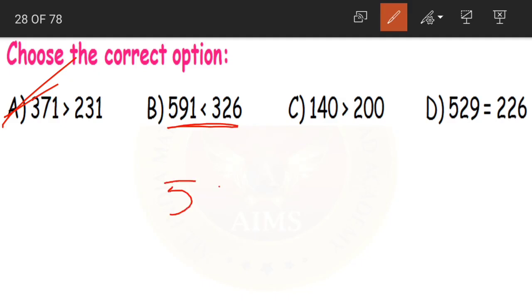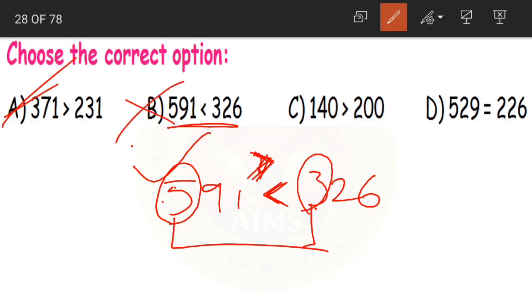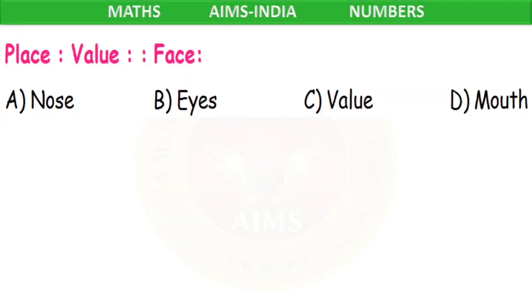If you look at option B, 591 is less than 326. If we compare 5 and 3, 5 is the bigger number, so the mouth should have been opened like this. But here we are using the less than symbol. We are saying 5 is less than 3, which is not correct. Yes, so option B is our wrong answer. In the same way, here it is written as 140 greater than 200. It is wrong. Yes, children? And option D is also wrong. Why? Because it is saying that 529 is equal to 226. It is wrong, right? Yes.